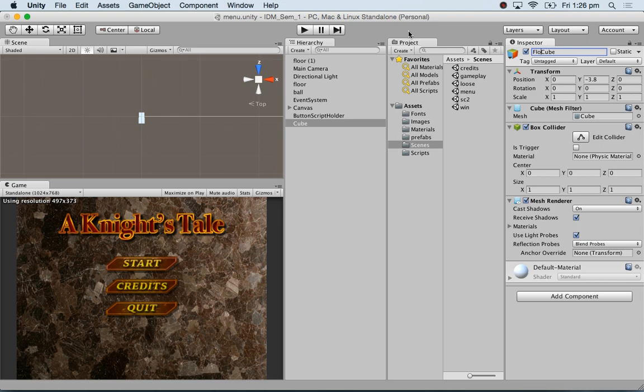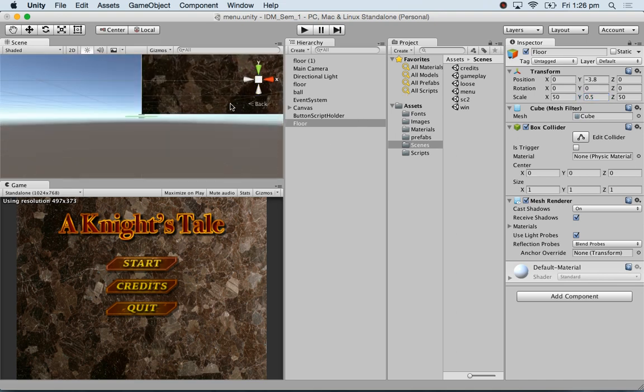I'm going to call this floor, and what I'm going to do is make the X 50 and the Z 50. So now, you know, in 3D, X and Z, my plane has become big. I'm making my height half, and you can see I have a nice floor.